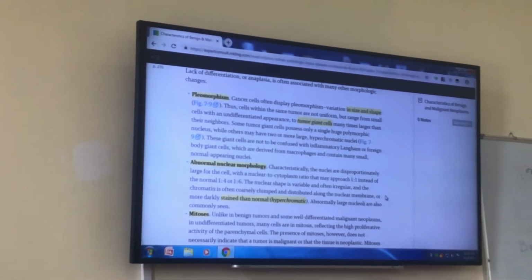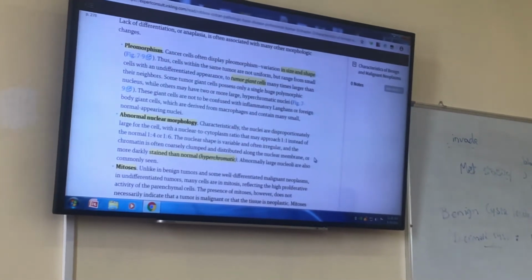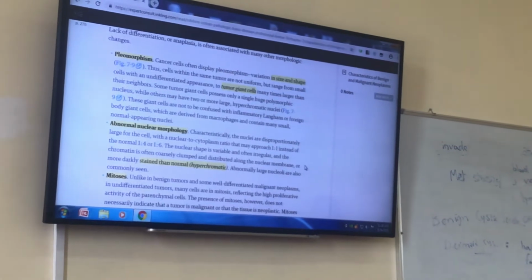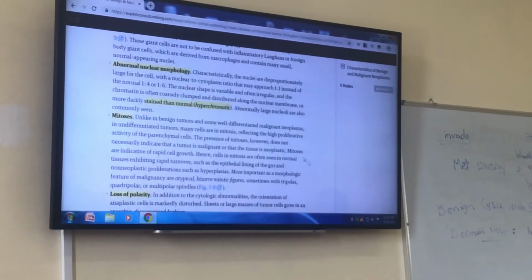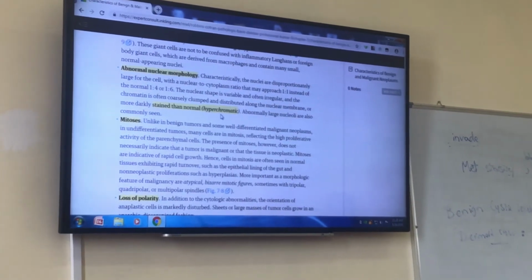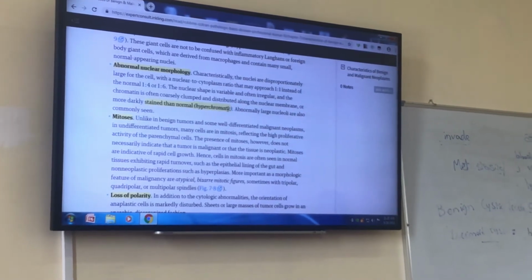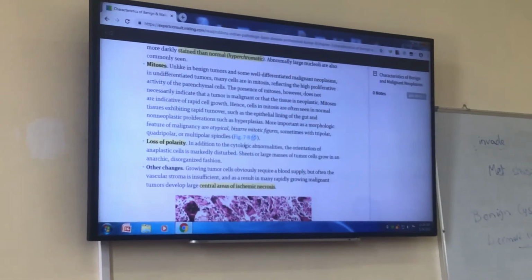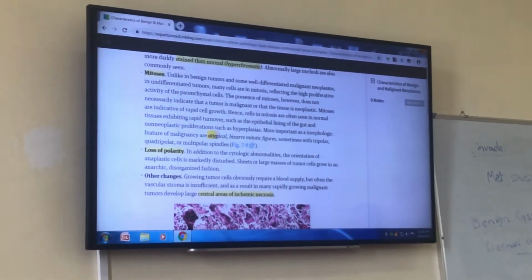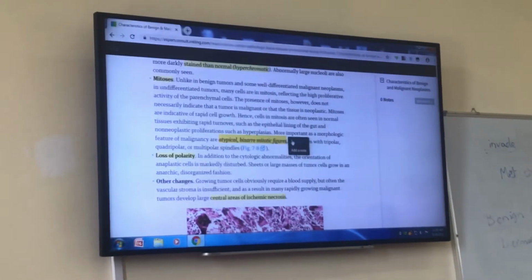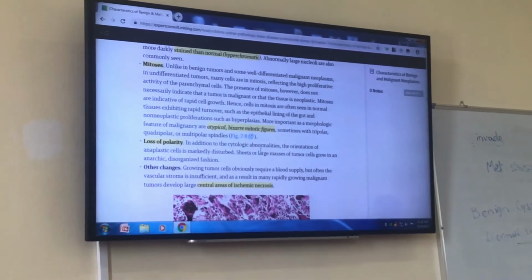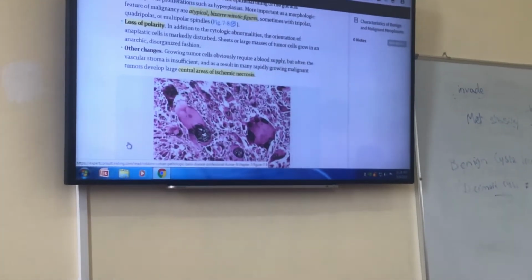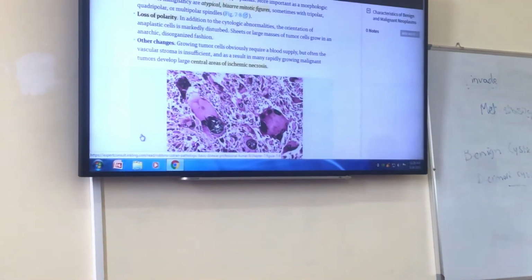So there is pleomorphism in these cells. There is a variable size and shape of tumor cells. And hyperchromatic nuclei, they are densely colored nuclei. And mitosis are increased in number, especially atypical or bizarre mitotic figures. The cells are disordered. They lack their orientation.